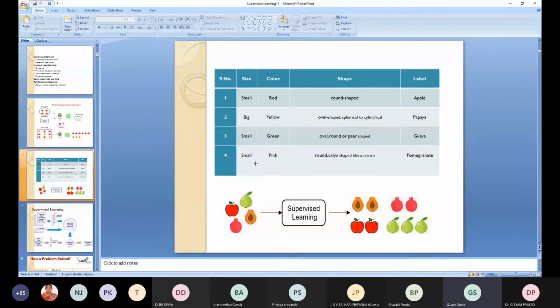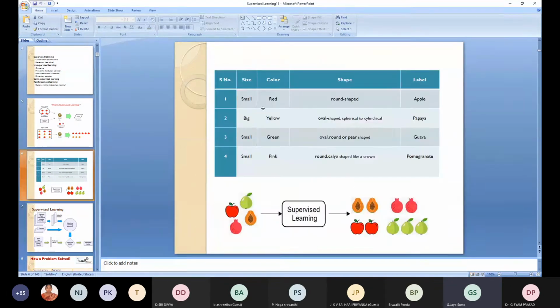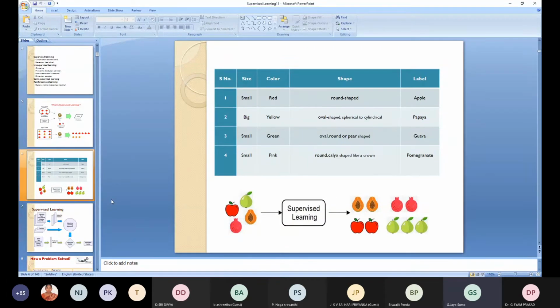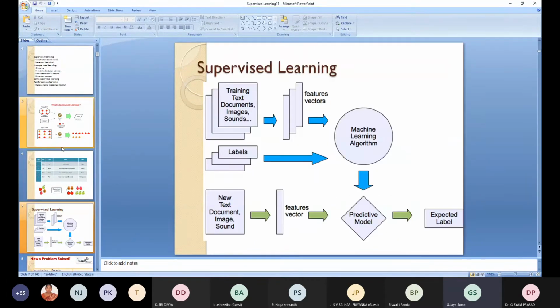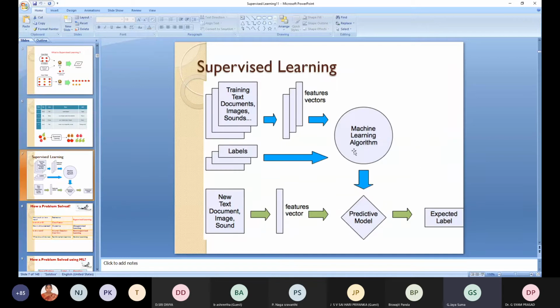Okay. So this is called the training sample, and this row is called the feature vector. Okay. This label, apple, papaya, guava, these are called labels. Okay, labels. And here the machine learning algorithm.